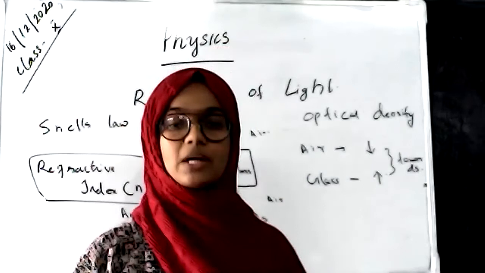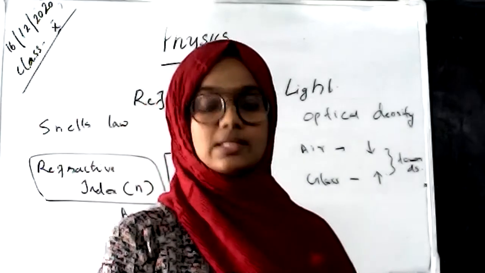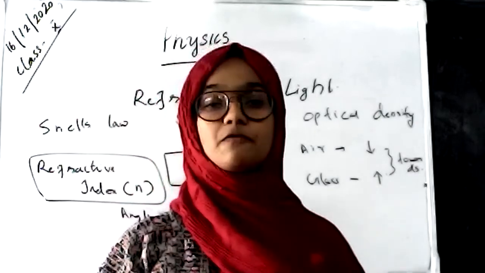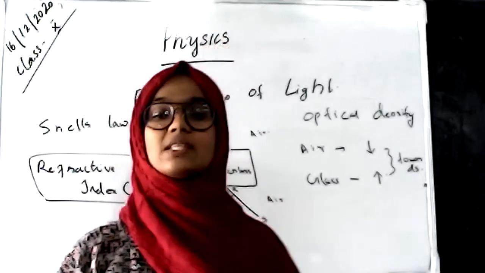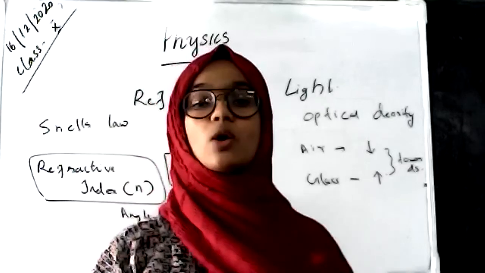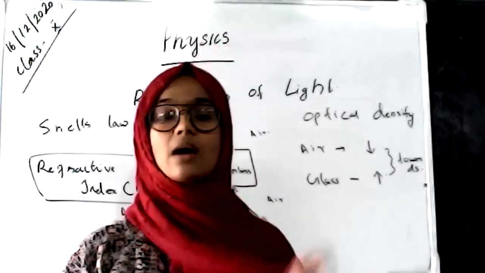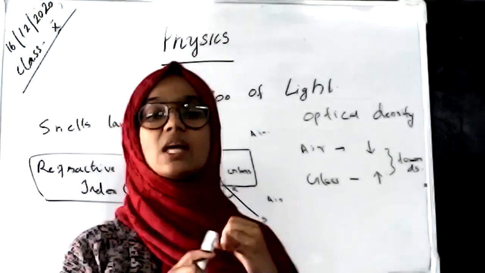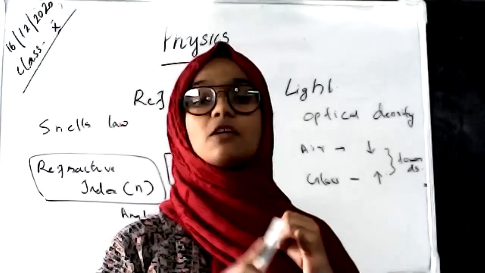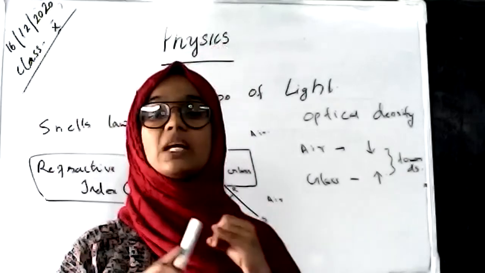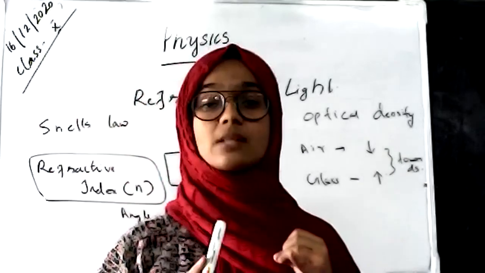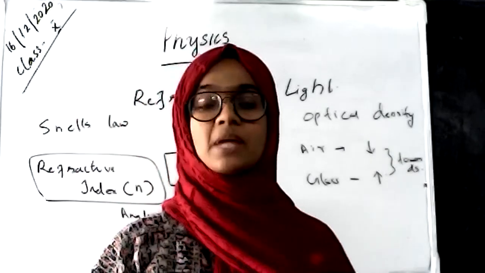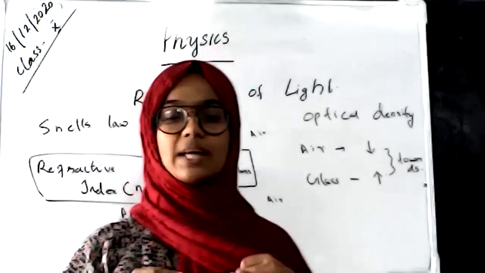So I think all of you understand the topics discussed today. That is, what is the refraction of light? Refraction of light is the deviation or bending of light when a ray of light passes from one medium to another medium. The refraction depends on the character of the medium, or the density of the medium, which is known as the optical density.